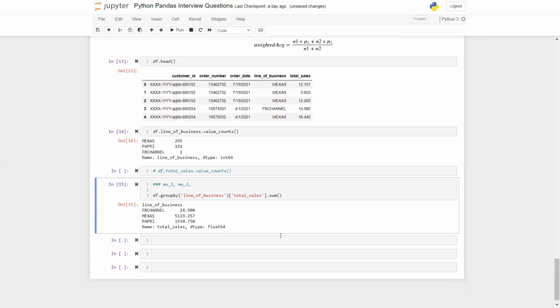Now this is again interesting. If you see, the maximum sum is again here for Metas, which makes sense, fine. In this case, it's going in direct proportion, mu1 and n1, but it may not always be true given the data you have. And specifically, I'm sure the data that you'll get in an interview will have this sort of imbalance created. So FB channel has just a total of 14.98 sales, and Metas has some 5,119.257, and Papri has 1,930.750. Right?